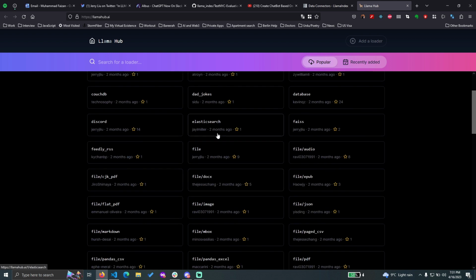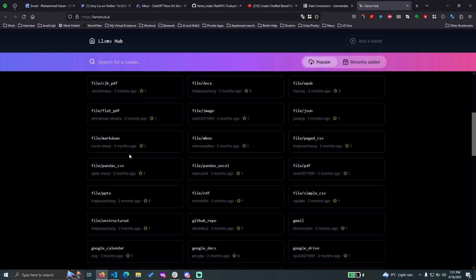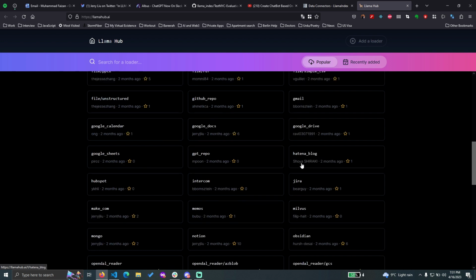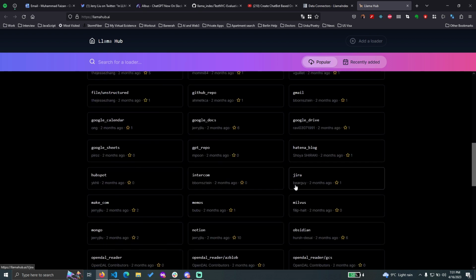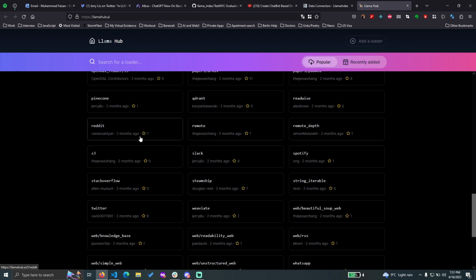As of now, मैं बस एक को parse करो और ये करो. I just want to be able to do everything, like parse CSV, PPT, whatever it is. Give me GitHub repo, give me Gmail, give me GPT repo, Intercom. Oh my God, Jira. Like Jira itself has a lot of use cases, and if it can handle any of it, it is a great opportunity that lies over there.